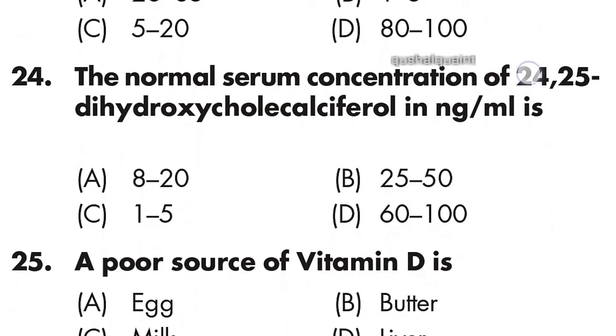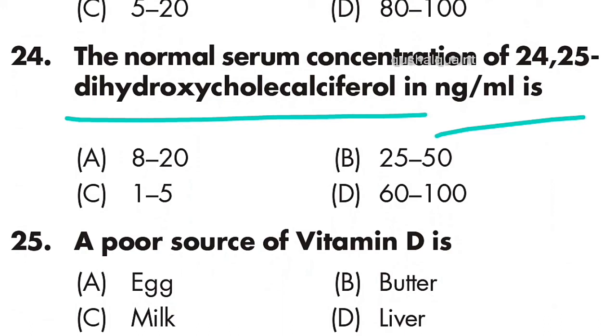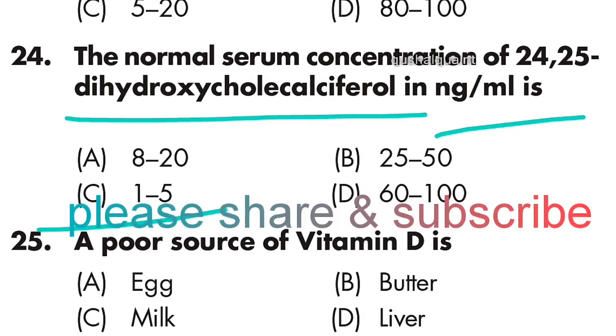Question number 24: the normal serum concentration of 24,25 dihydroxycholecalciferol in nanogram per milliliter is 1 to 5 nanogram per milliliter. Option C is right. Question number 25 is the last question of this video.